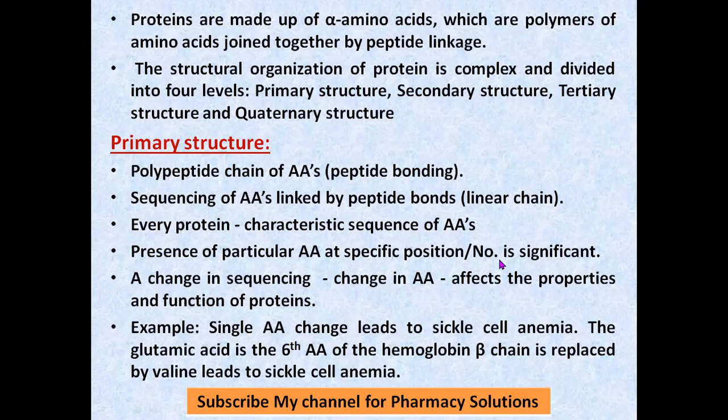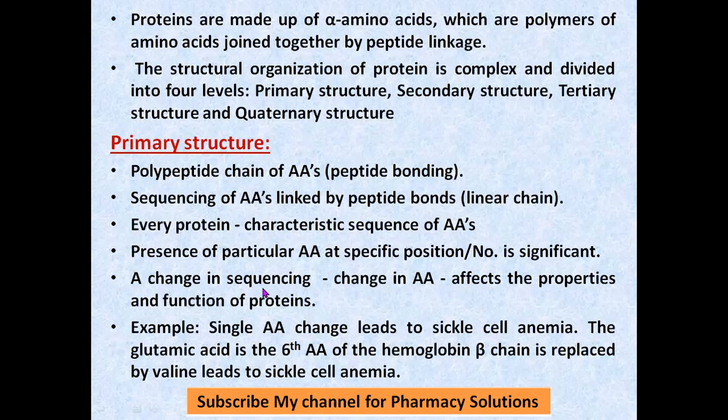It may be at the 100th position or at the 50th position. You cannot see that same amino acid in another protein at the same position. That amino acid will be at that specific position in only one particular protein molecule, so that will represent the protein.